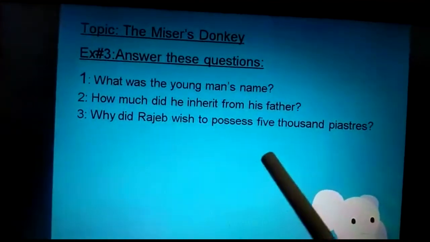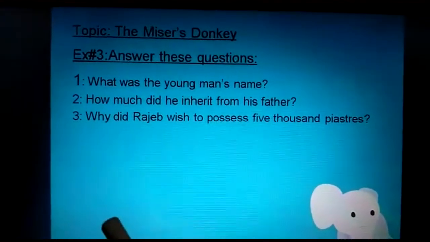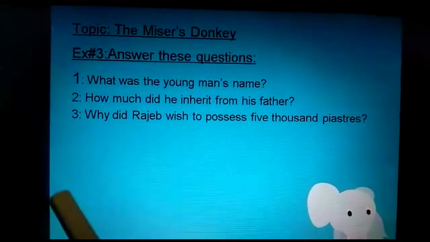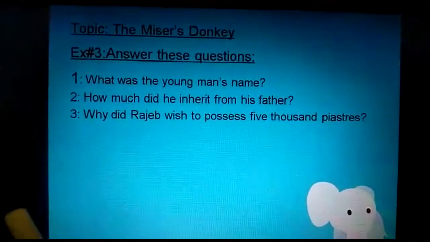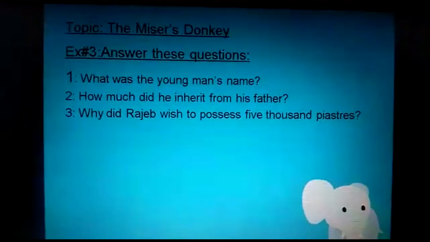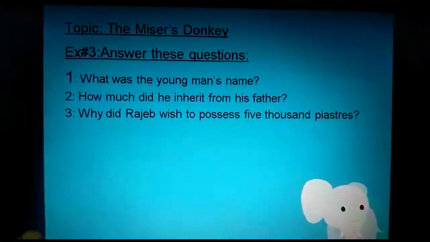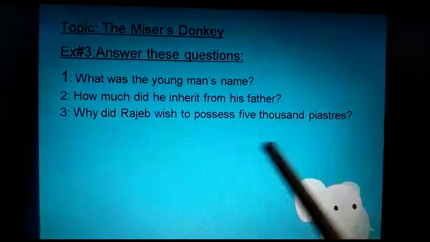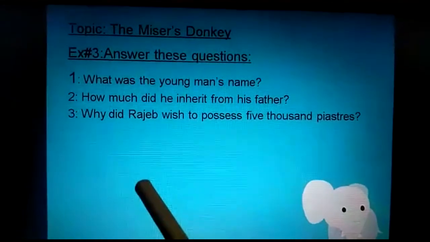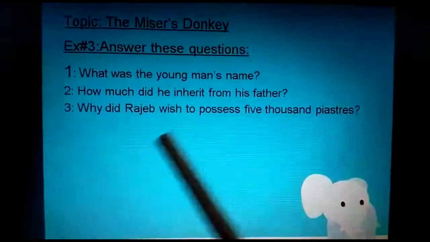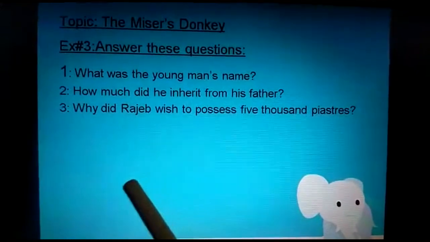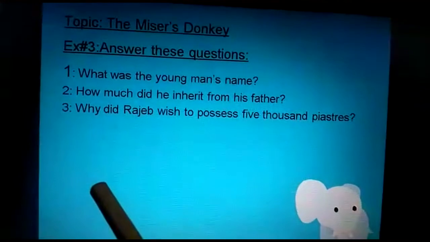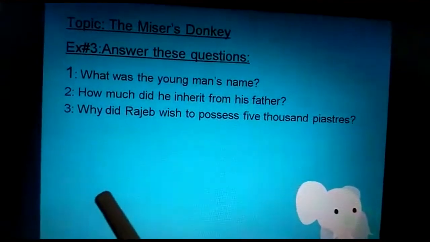Why did Rajiv wish to possess 5000 pastries? Yes, why did he want that much money? He already had 2000. If he had worked hard, or used it for trading purposes, he may have had those 5000 pastries, but he didn't do that. So why did he want 5000 pastries? He wants to marry a good girl. That's why he wanted 5000 pastries. So what will be the correct answer for this question? He wished to possess 5000 pastries because he wanted to marry a girl.